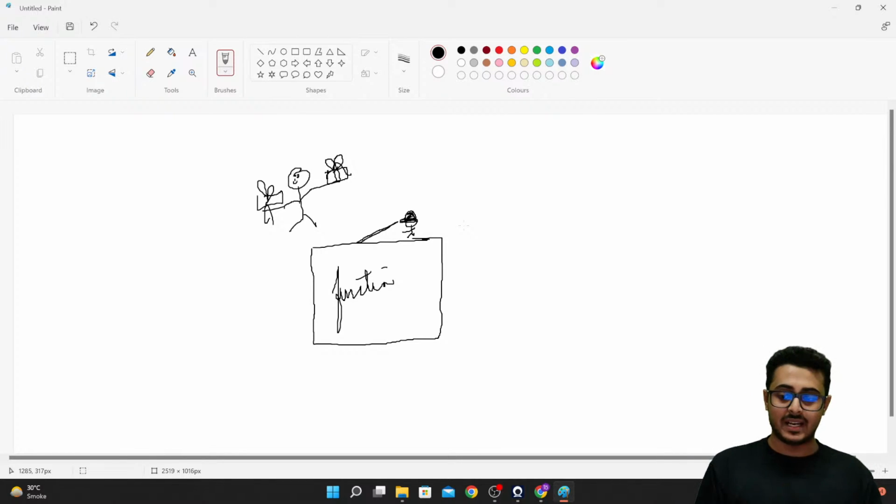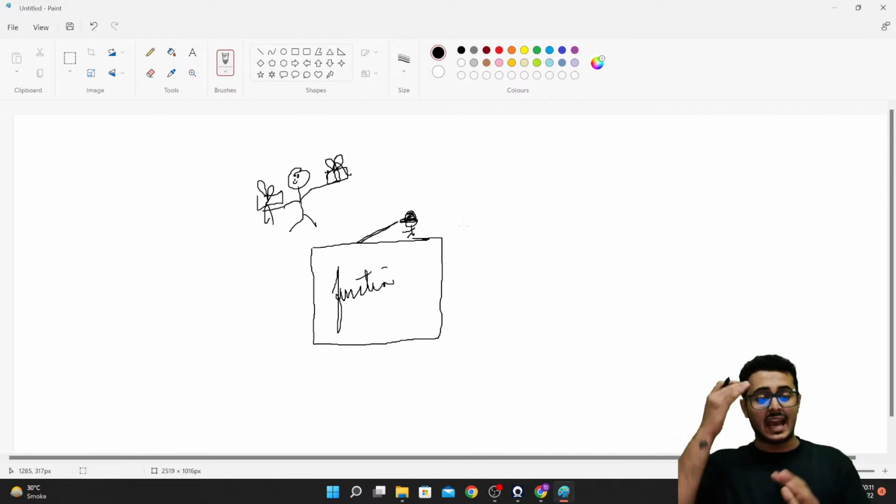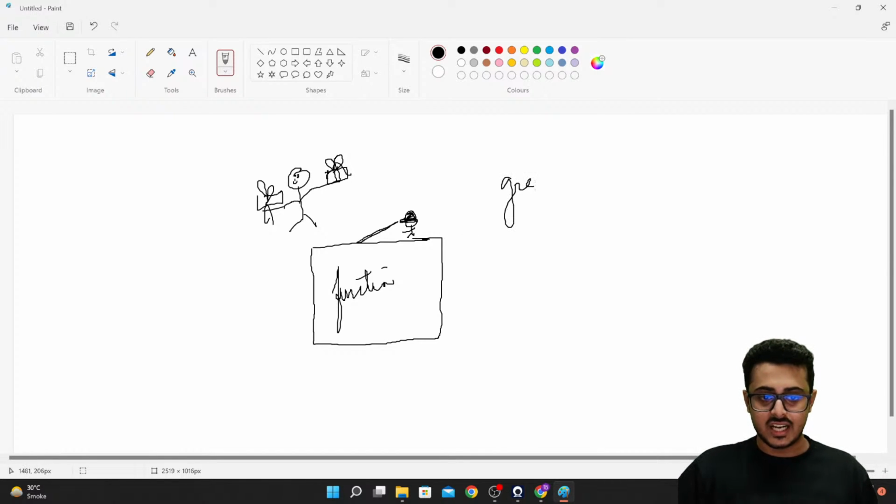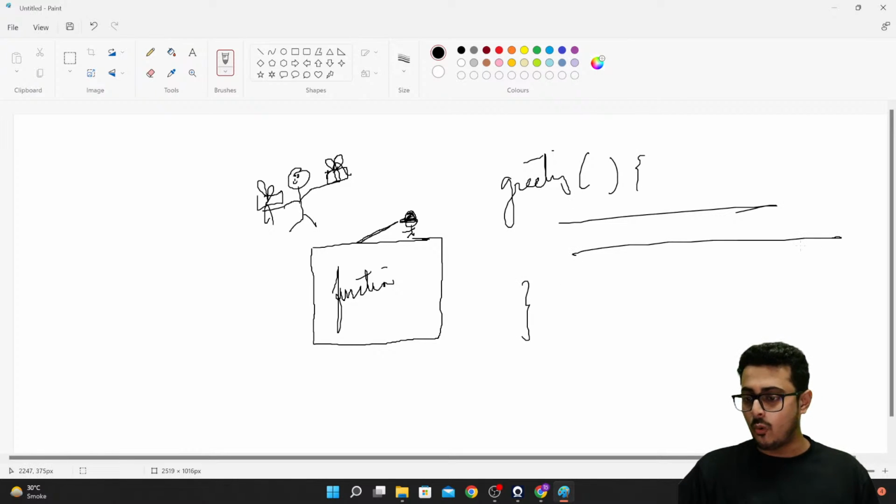Okay, inside the party itself, the same thing, I can have it in a function as well. The parenthesis that was there, in the greeting function that we created, inside of that we had a parenthesis and then the curly braces. Inside the curly braces you had the code that you are writing right over there.